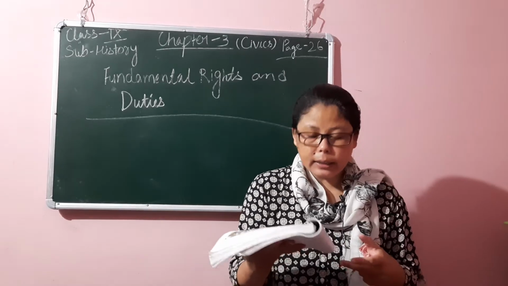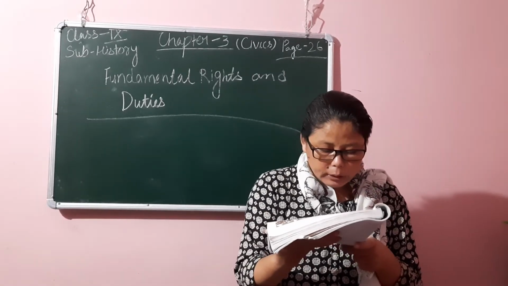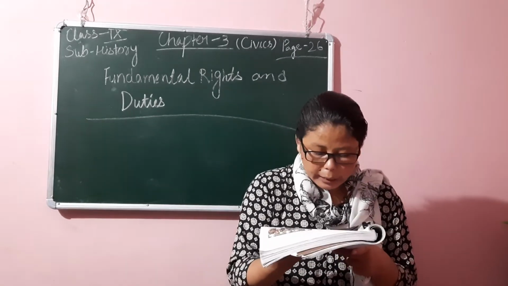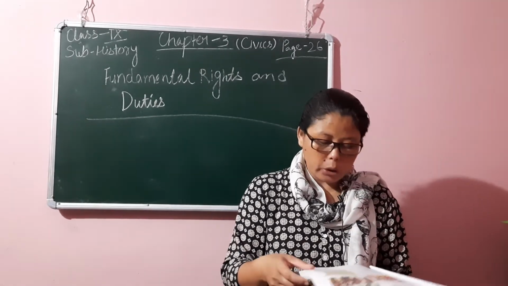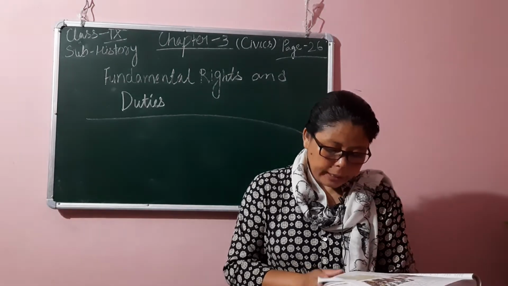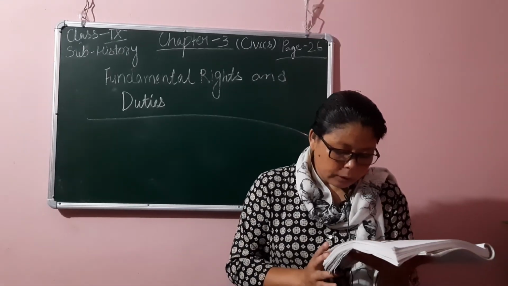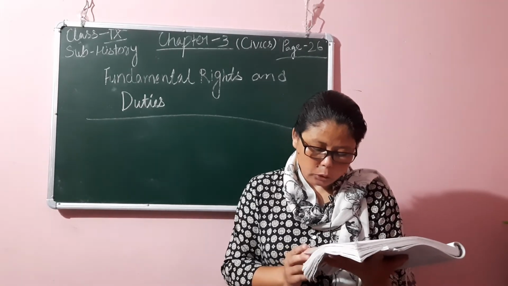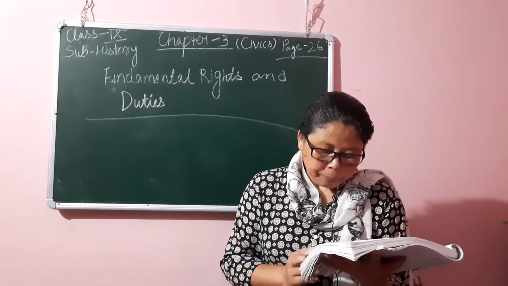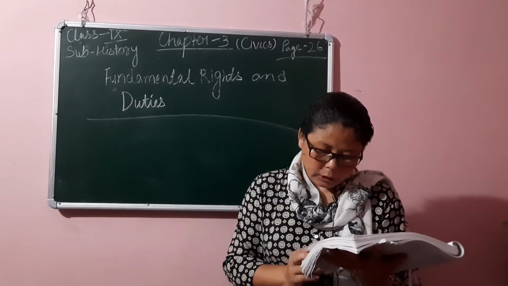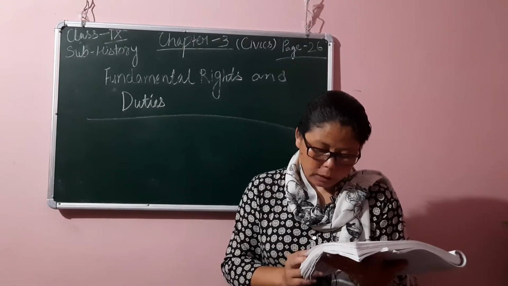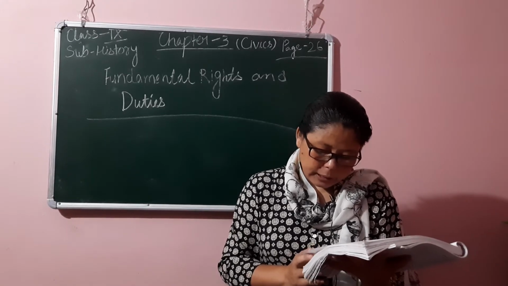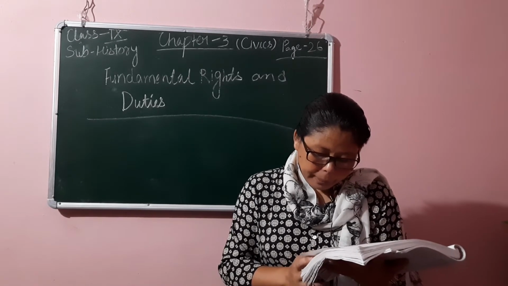Article 30 says that all minorities have the fundamental right to establish and maintain educational institutions of their choice. Next is the right to education. The 86th Amendment 2000 of the Indian Constitution added a new Article 21A after Article 21. According to this article, the state shall provide free and compulsory education to all children of age 6 to 14 in such manner as the state may by law determine.